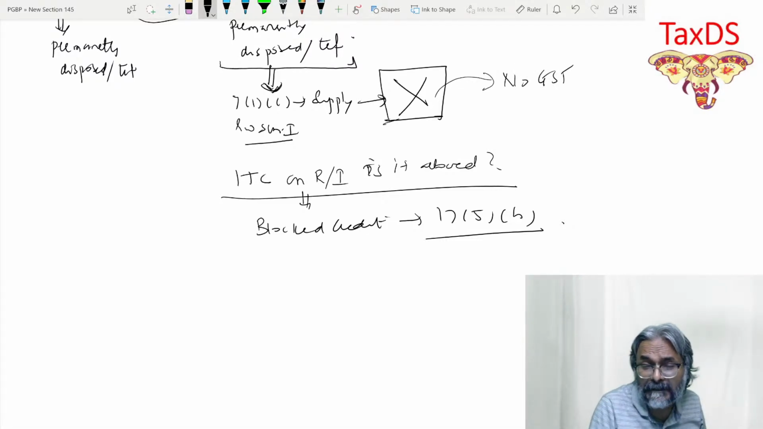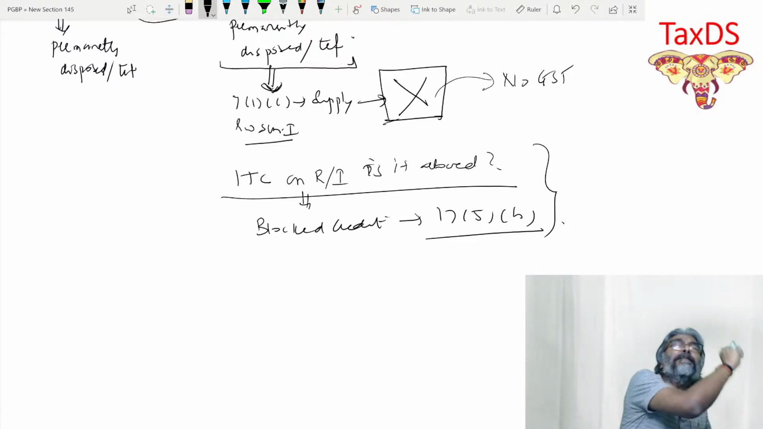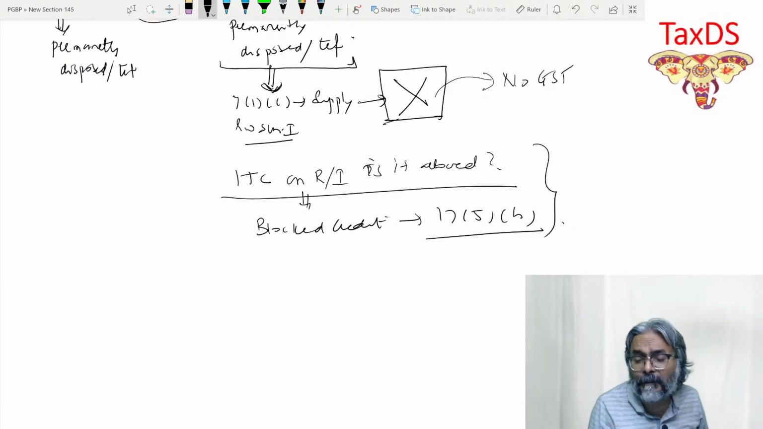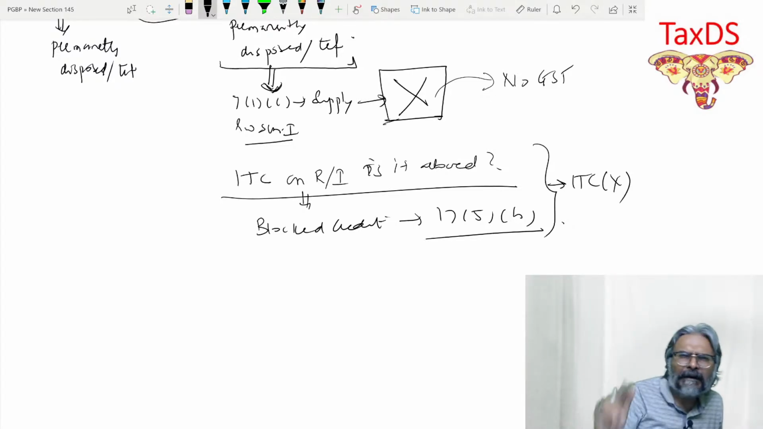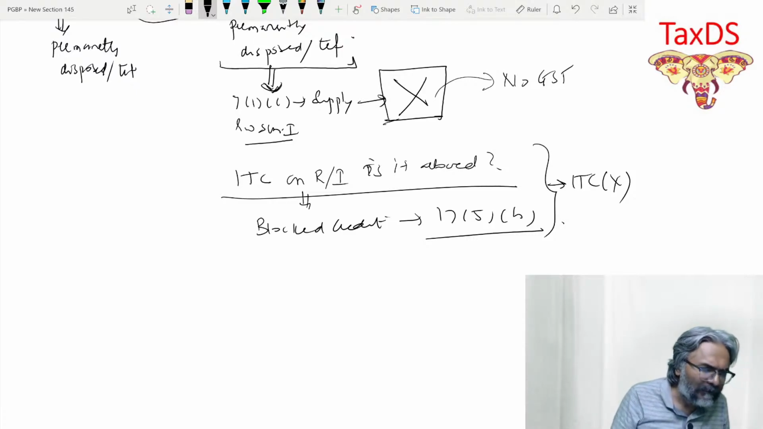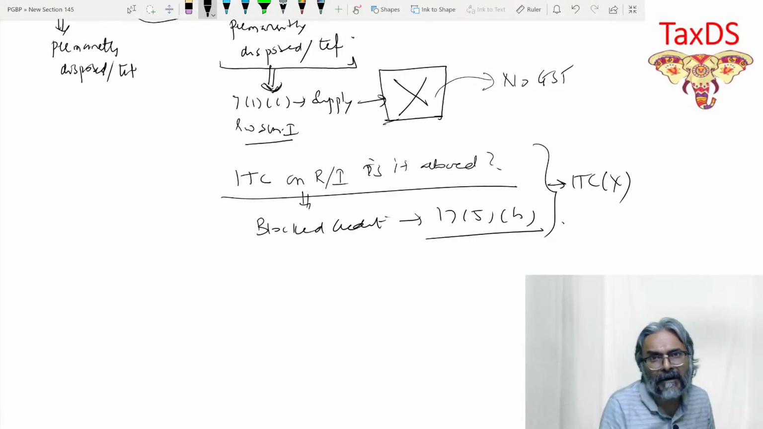No GST. And what about the ITC part, in respect of the raw material and the input used to manufacture that final product? Will you be eligible for ITC? No ITC. Therefore it nullifies. This is a check and balance which the lawmaker has given. See how the law has been drafted.